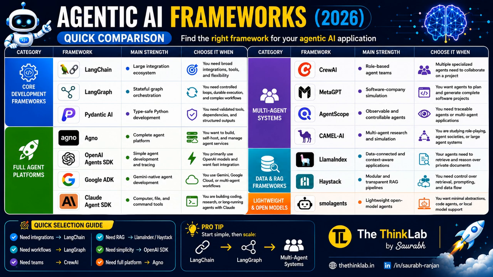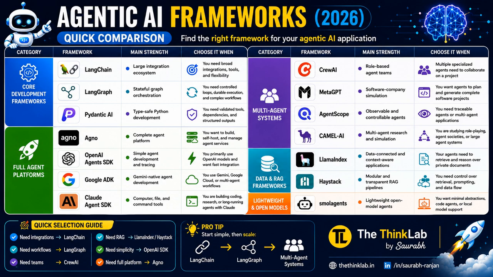Now we are moving to the next one, Agent Scope. So let's discuss Agent Scope. Agent Scope focuses on monitoring and controlling the AI agent. You can observe every decision your agent makes. This improves debugging, safety, and reliability. So it is useful for production AI systems, right?